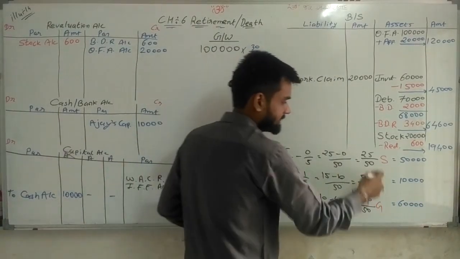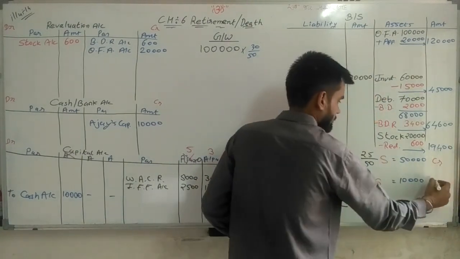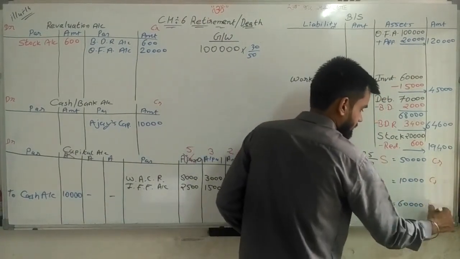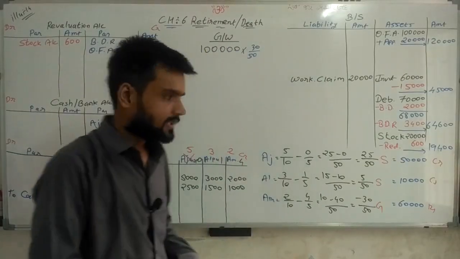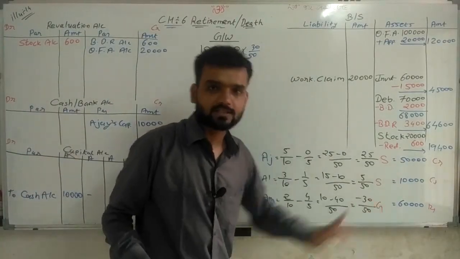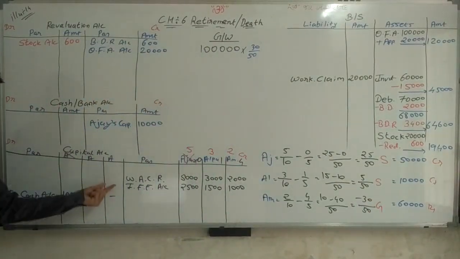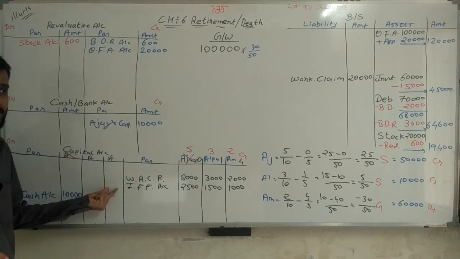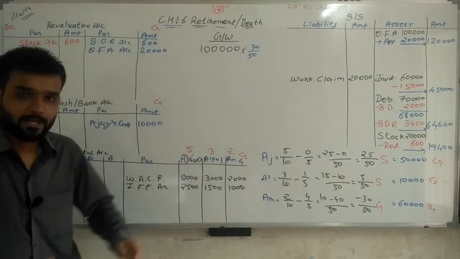Now, sacrificing partner credit, gaining partner debit. On the gaining partner debit side, 60,000 means this partner is debited, but against it two names are given, 50 and 10.